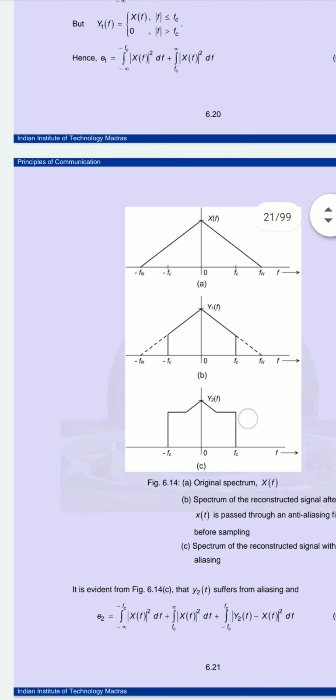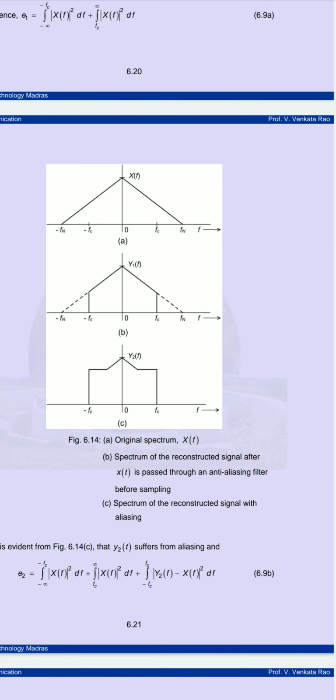Now we can see the diagram we get if the original signal is in triangular form. We can see the spectrum of the reconstructed signal passed through the anti-aliasing filter. If it passes through the anti-aliasing filter before sampling, it means we are minimizing the undersampling.